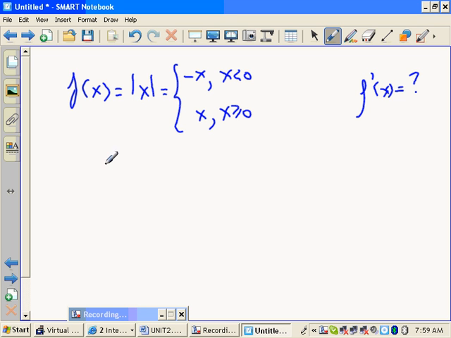So let's apply the definition of the derivative to that, and see why the derivative does not exist at 0.